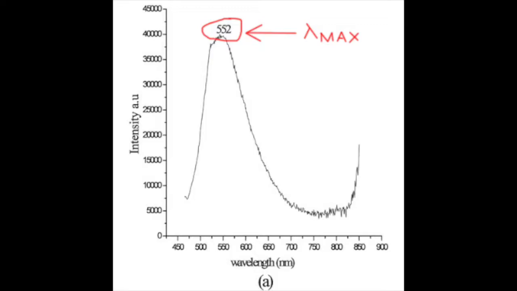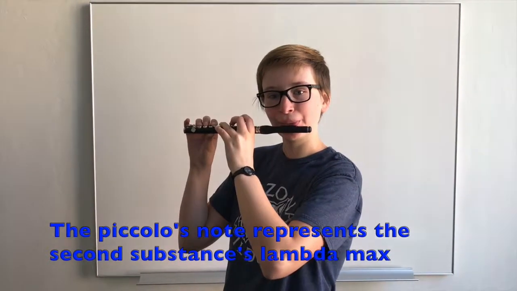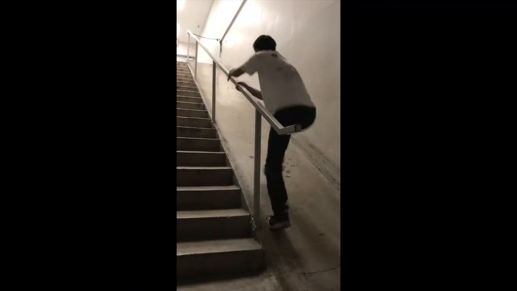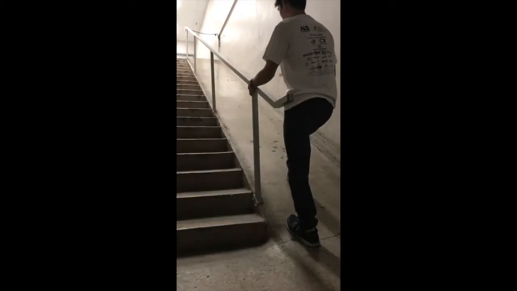The piccolo, however, is a very different substance. When the same stream of air is input into the system, a completely different sound is produced. This substance has a different lambda max and thus a different resulting color or sound, even when the same type and amount of energy is introduced. In molecules, this result can be explained because different molecules absorb different wavelengths of light from a light source.